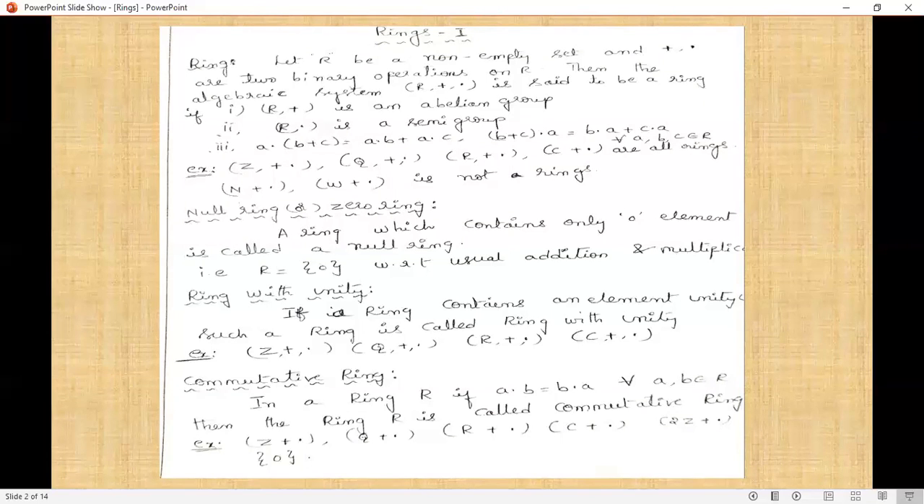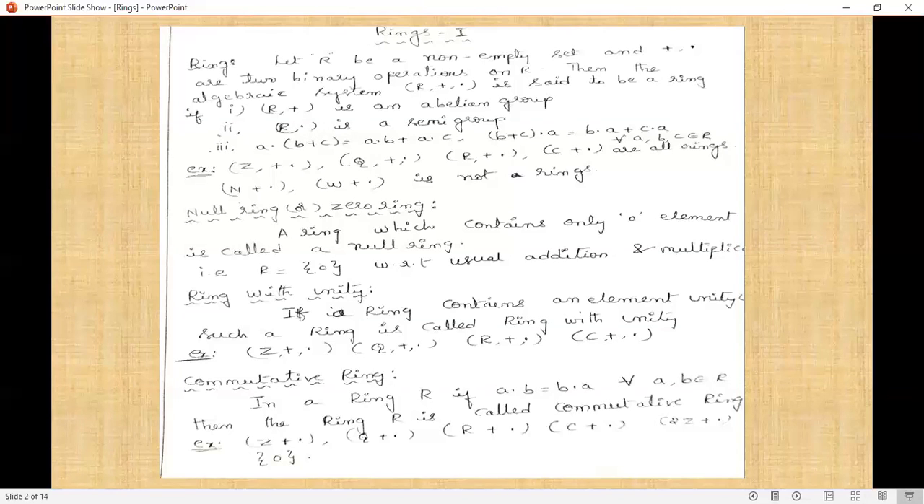So a group contains only one binary operation, and in a ring we use two binary operations. Next is the null ring or zero ring. In the null ring we have only one element, that is zero, which is why we call it the zero ring. That is R = {0}, with respect to the usual addition and multiplication, and we can write it as ({0}, +, ·).